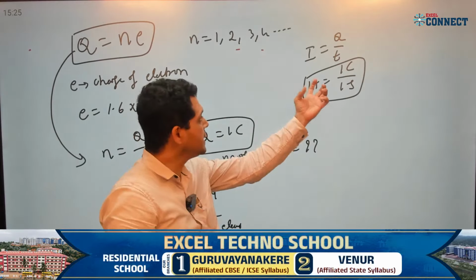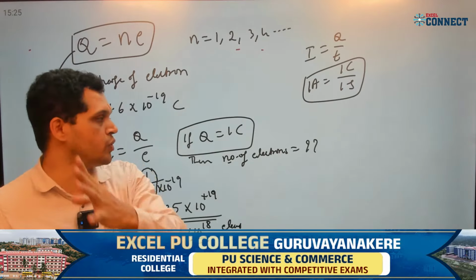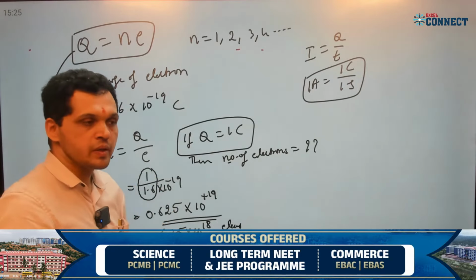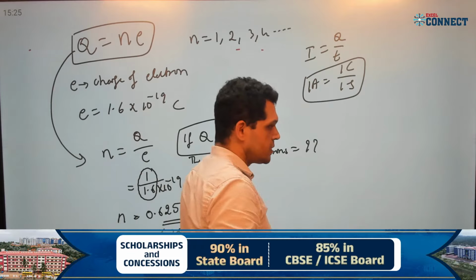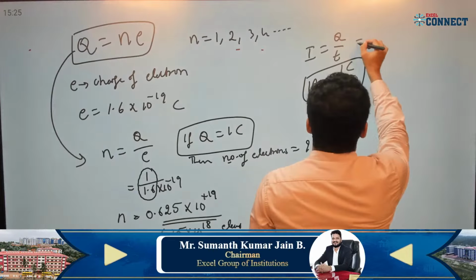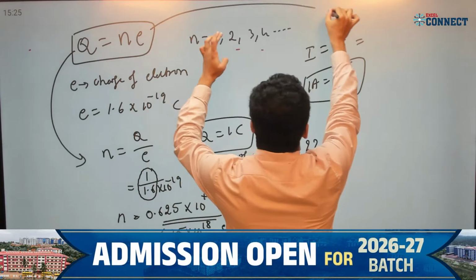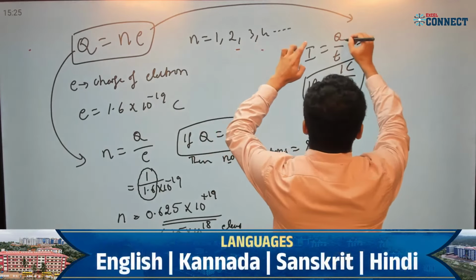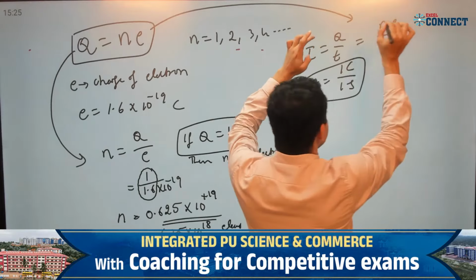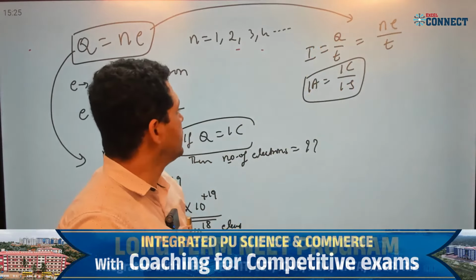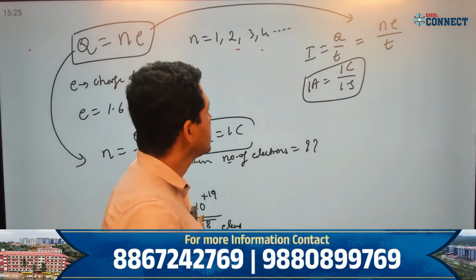I have to get 1 milliampere current. 1 milliampere current ಬರಬೇಕಿದ್ರೆ ಎಷ್ಟು ಚಾರ್ಜ್ ಫ್ಲೋ ಆಗಬೇಕು ಅಂತ ಫೈಂಡ್ ಔಟ್ ಮಾಡಬೇಕು. How to find? ನಾನು ಈ ಈಕ್ವೇಷನ್ ಅನ್ನು ಮಾಡಿಫೈ ಮಾಡ್ತೇನೆ. I will modify this equation. What is Q? Q is equal to NE. I can write this as I equals NE divided by T, correct? NE by T. ಸರಿಯಾ?